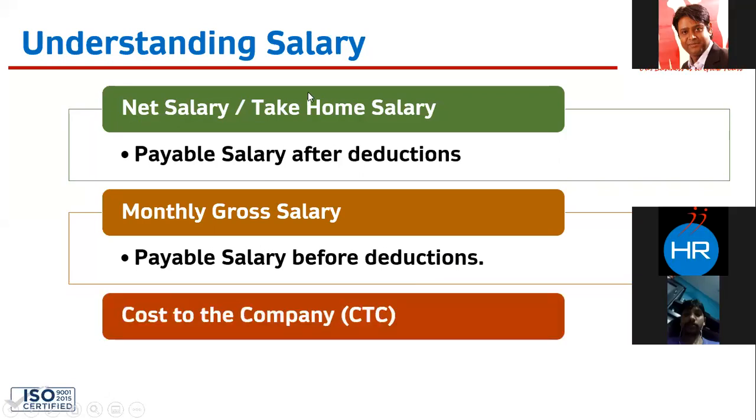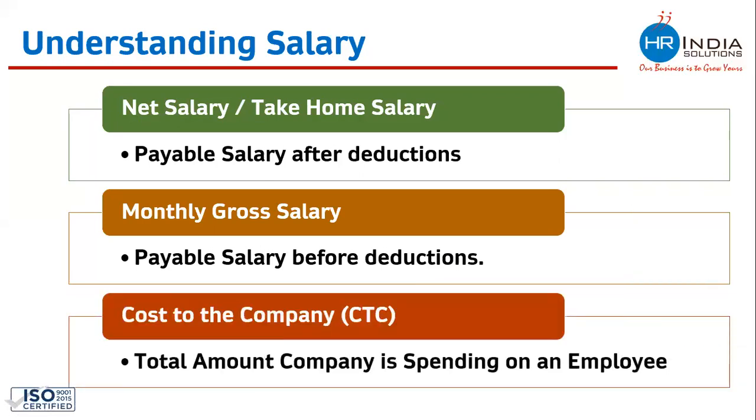Third, we are having the cost to the company. What is cost to company? It is the total expenditure done by a company on an employee, right? The total amount spent on an employee is known as the cost to the company, right? Net pay is the payable salary after deductions to an employee. Monthly gross salary is the payable salary before any kind of deduction. Cost to the company is the total expenditure done by a company on any employee.